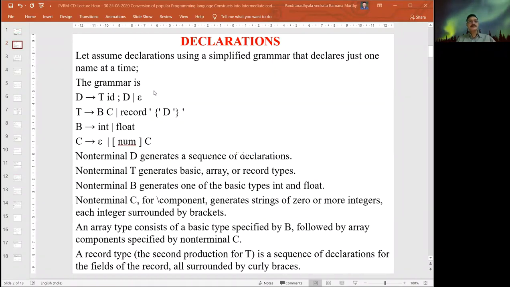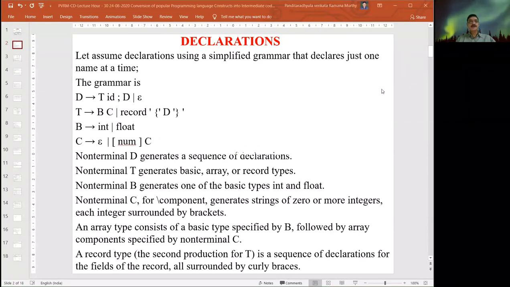In the braces, we once again have D. Within the braces, generally it is a sequence of declarations. Then B derives integer or float data type. C derives epsilon, or a number within brackets followed by C.